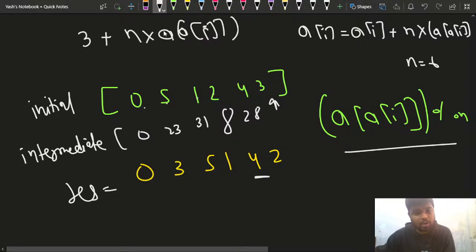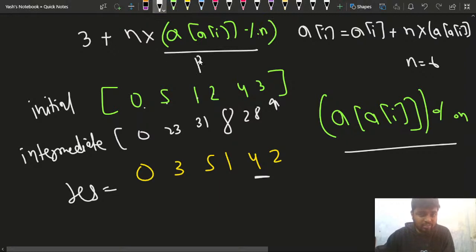And why am I doing a modulus of this value? Why am I doing a modulus of this particular value, the whole value, right? Why am I taking a mod of this value? This particular value, a of I mod n, right? First of all, I'm doing this. Why am I doing this? Because I want the previous value, right? I want the previous value, so that is why I'm doing this.